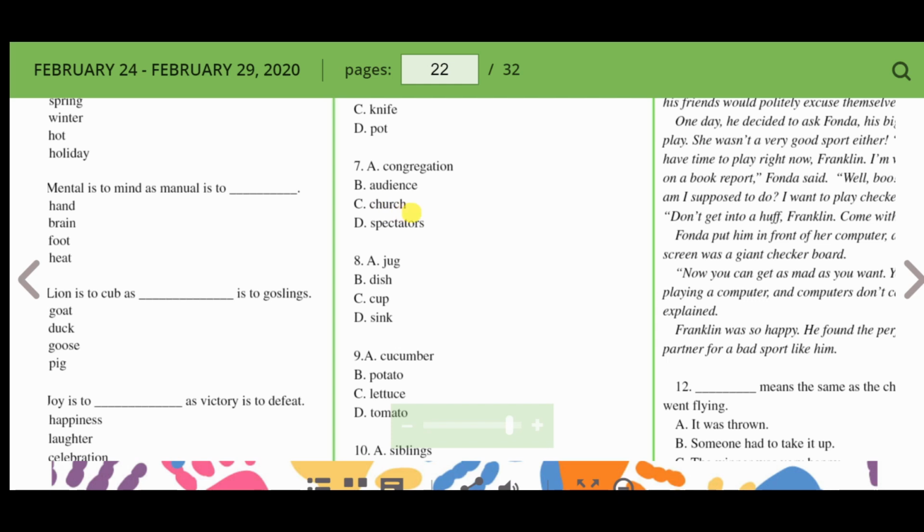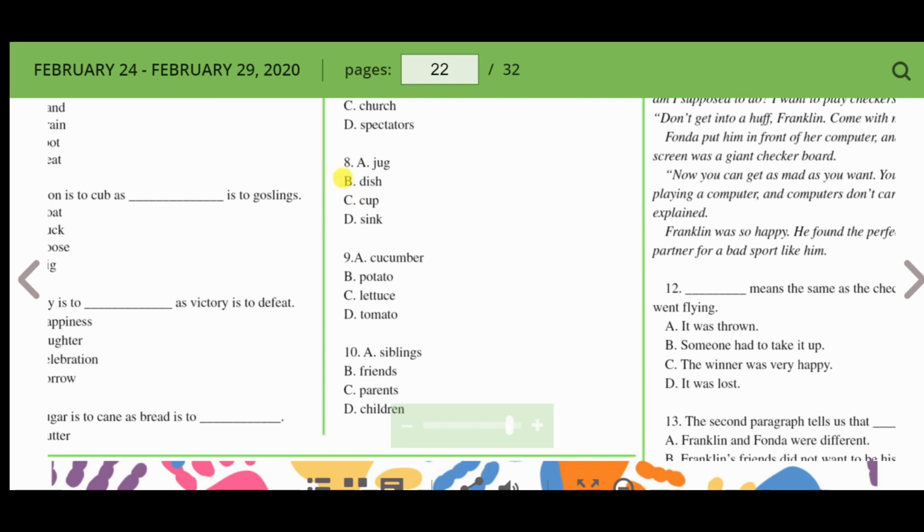But church? No, but church is where you find congregation. That one doesn't. Oh, so A is a group of people at B, and D is a group of people. But C is a place. All right, so that means that C is the odd one out.